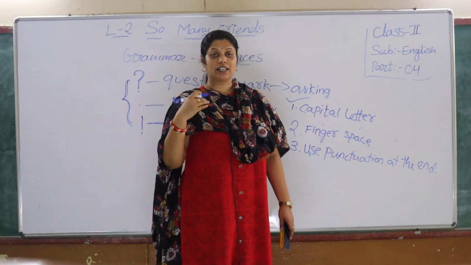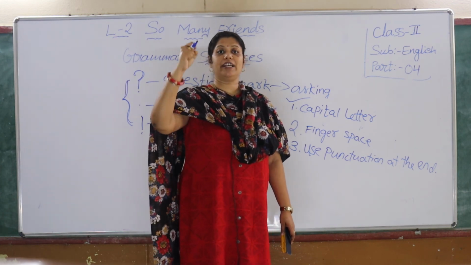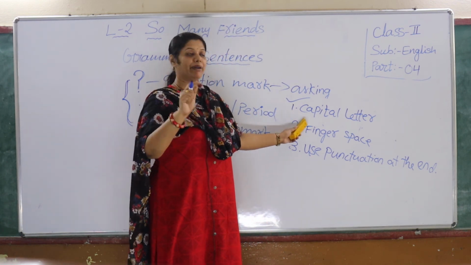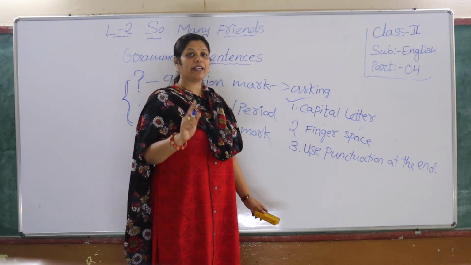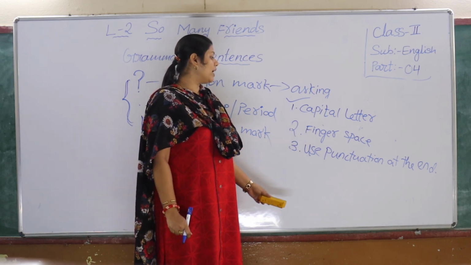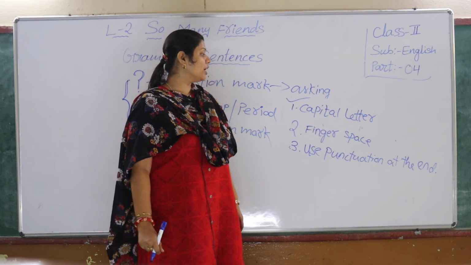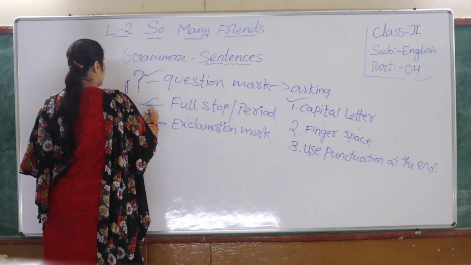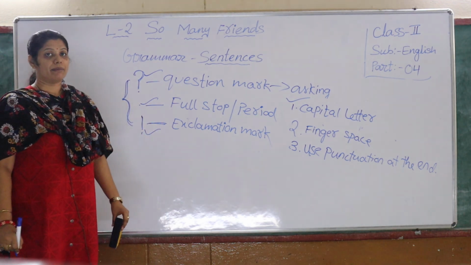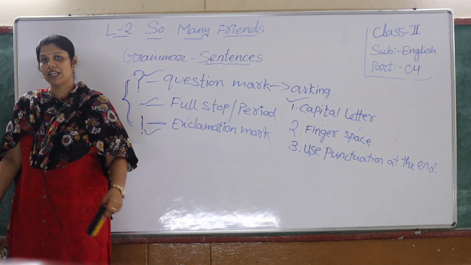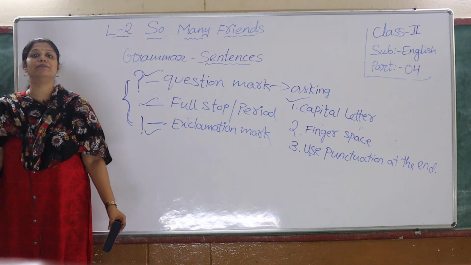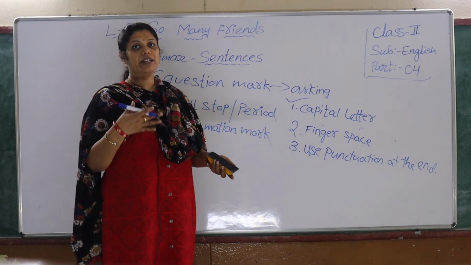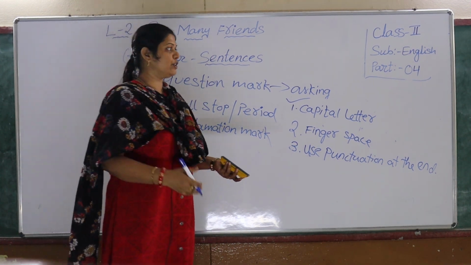Then you can say, yes, I can write, I can make my sentence better. How? When you follow these 3 rules. First one, use capital letter. Second one, use finger space. Third one, use punctuation marks at the end. What are those punctuation marks? Question mark, full stop and exclamation mark, children. Okay. So now in our next video we will solve some sentences so that you get how to write sentences. We will see the exercises in our next video, children. Okay.